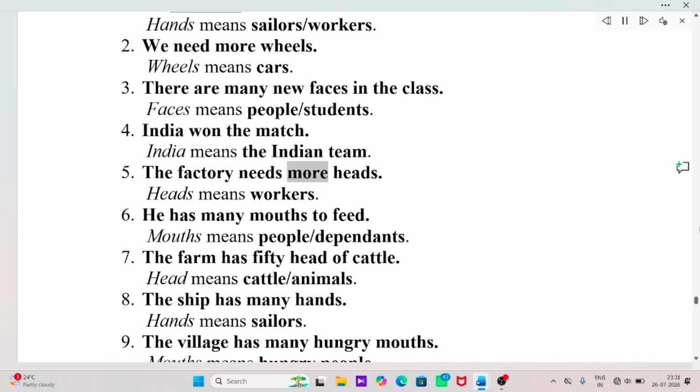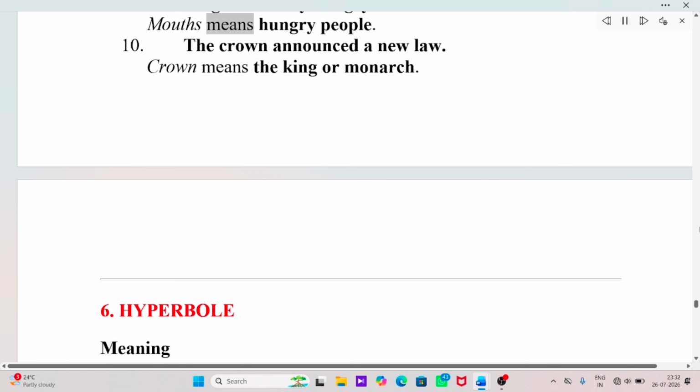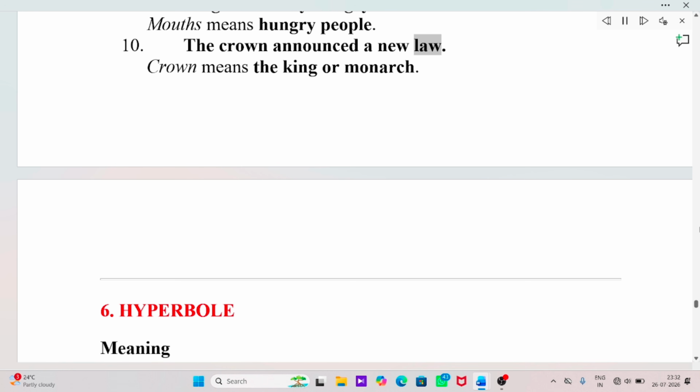The factory needs more heads. Heads means workers. He has many mouths to feed. Mouths means people/dependents. The farm has 50 head of cattle. Head means cattle/animals. The ship has many hands. Hands means sailors. The village has many hungry mouths. Mouths means hungry people. The crown announced a new law. Crown means the king or monarch.